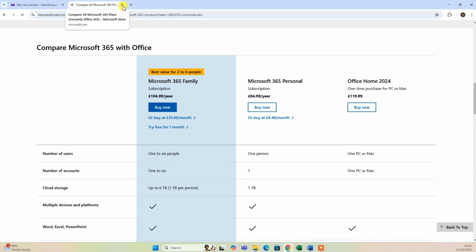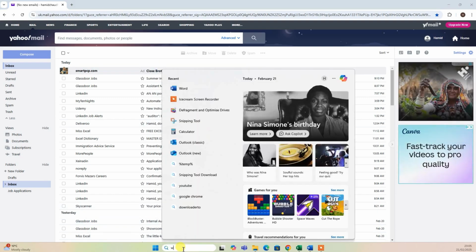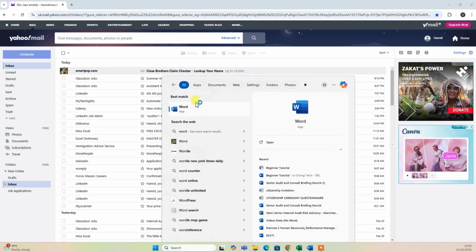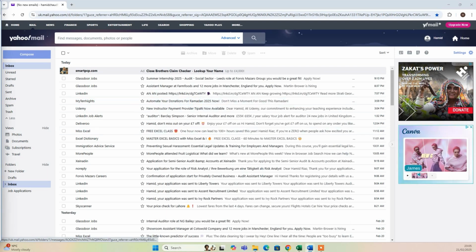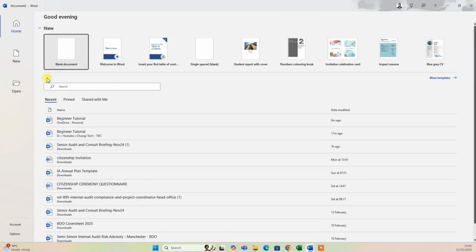If you have already installed Microsoft Word on your computer, go to the search bar and just search Word and it will show the Word app. Click on this one, and the very first layout which you see is this one. This is how it looks initially when you open Word for the first time. So here you can see a blank document.